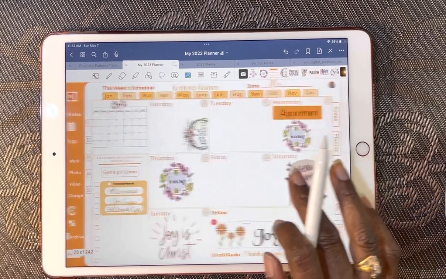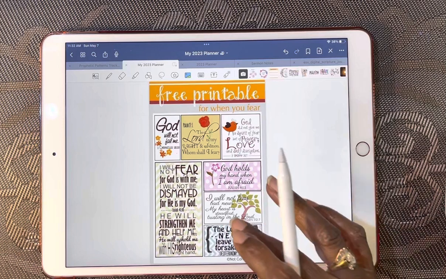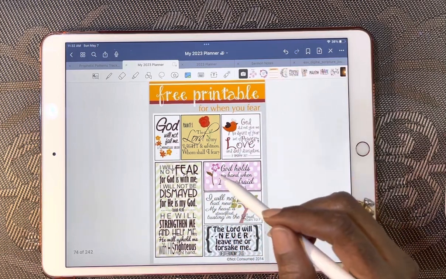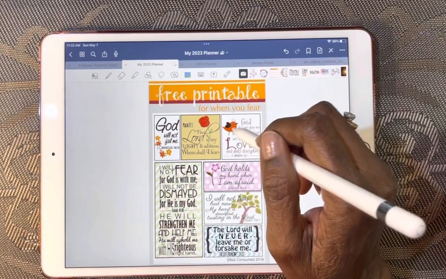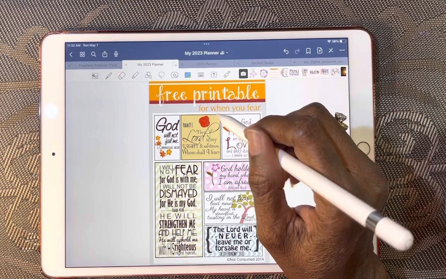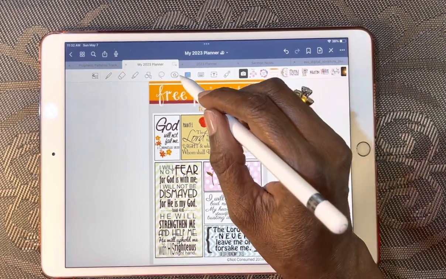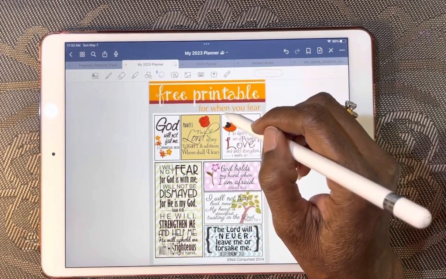Okay, and the next one I think I have over here. This says a free printable, and this is from a site, not consumed. I want to save this phrase here. Again, I'm not selling these; this is for my own personal use, and you'd have to go to that site if you wanted them for yourself.